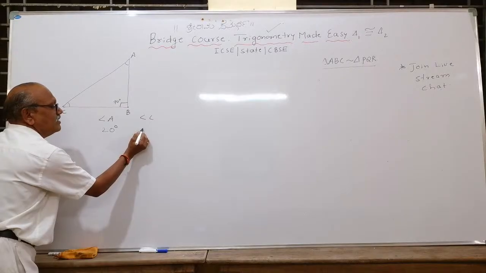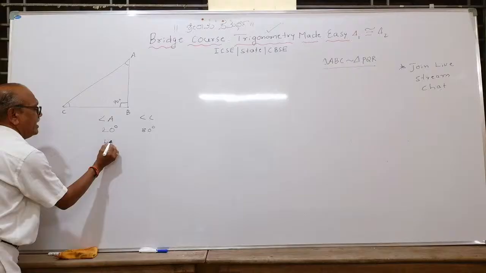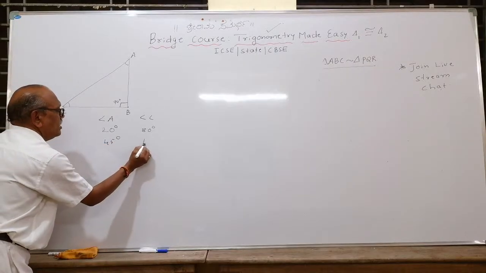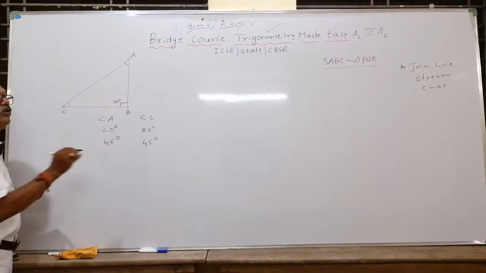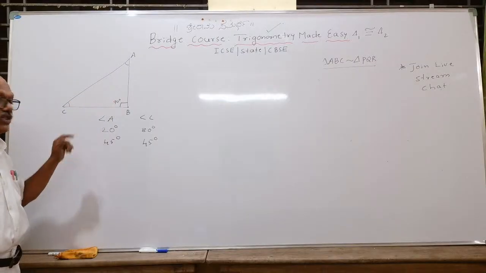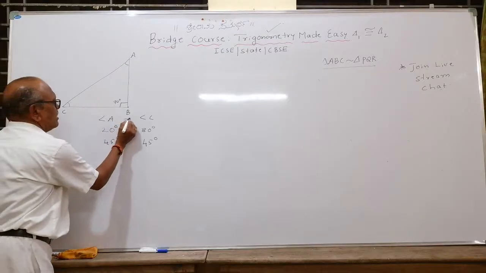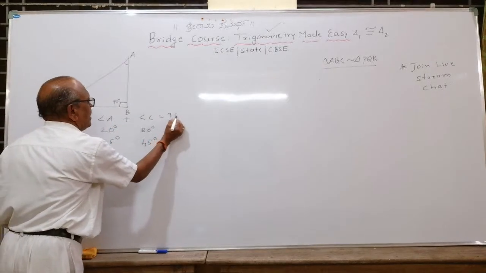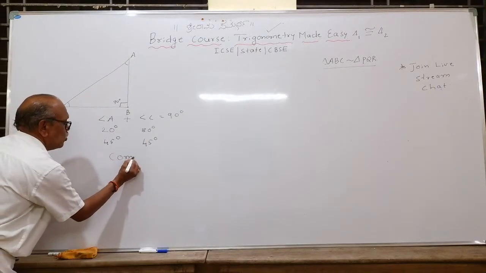Yes, it will be 80 degree. If angle A is 45 degree, then what will angle C be? 45 degree. Of all the angles, this is angle A, and the remaining 2 angles will be acute. You remember it, first thing. What such angles are called? If the sum of the 2 angles is equal to 90 degree, then those angles are called as what? They are called complementary angles. Note it, my dear students.